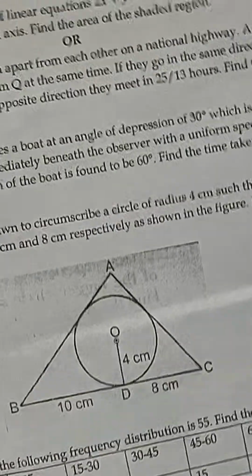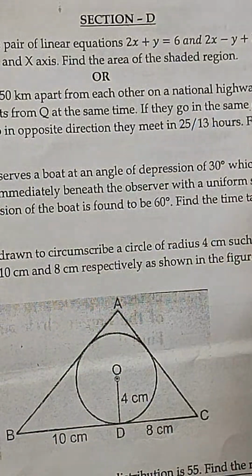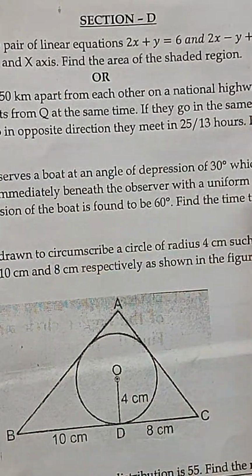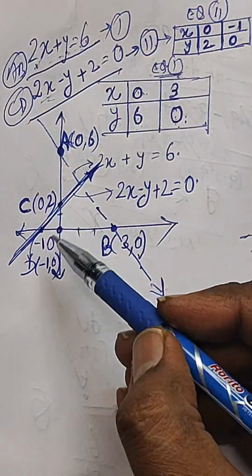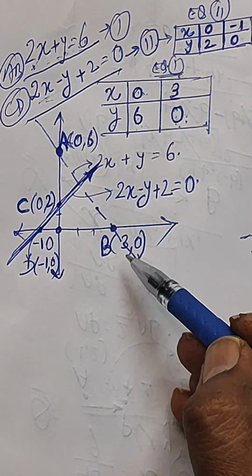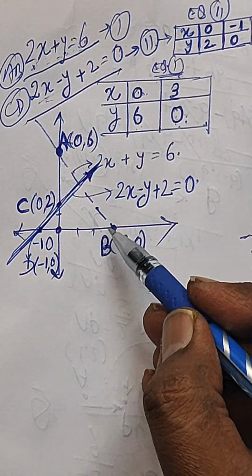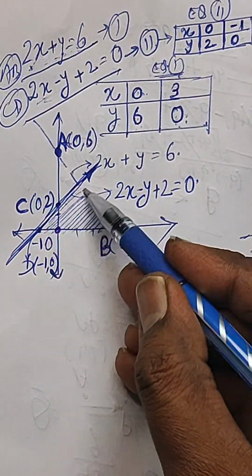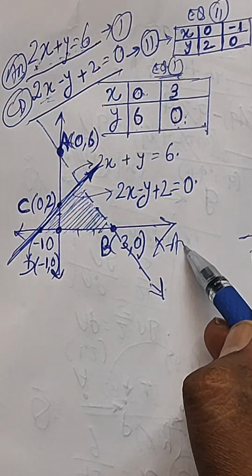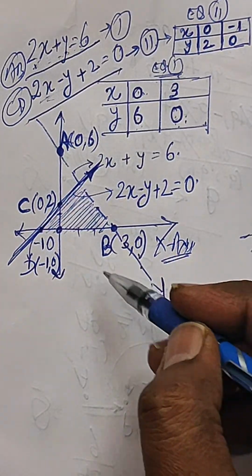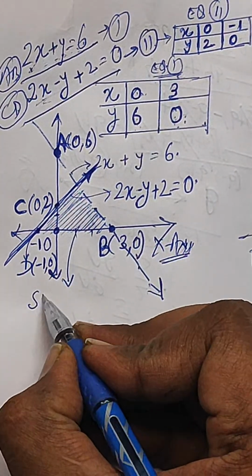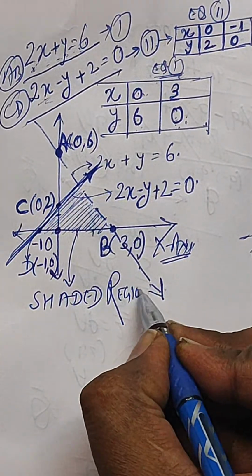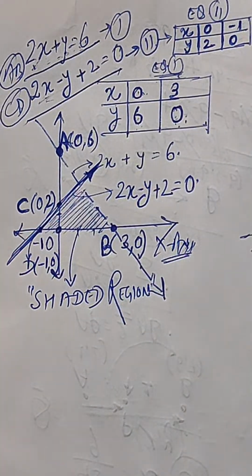Now the question is: shade the region bounded by these lines and the x-axis. So that means these lines are this and this, and the x-axis. So the shaded region will be like this, because this is the x-axis, and this is the shaded region. We got it, right?